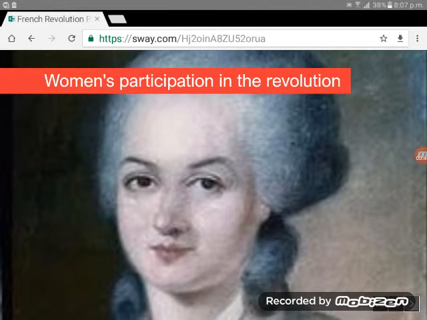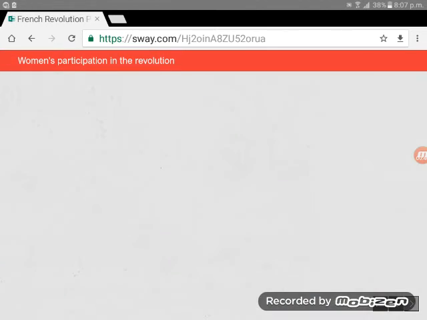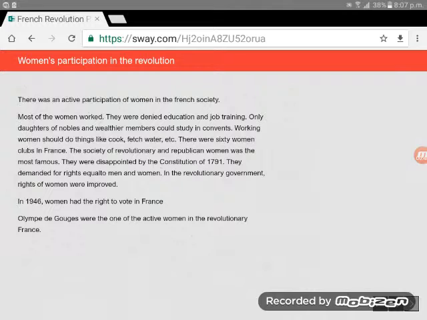Women's participation in the revolution. There was an active participation of women in the French society. Most of the women worked. They were denied education and job training. Only daughters of nobles and wealthier people could study in convents. Working women had to do things like cook, fetch water, etc.